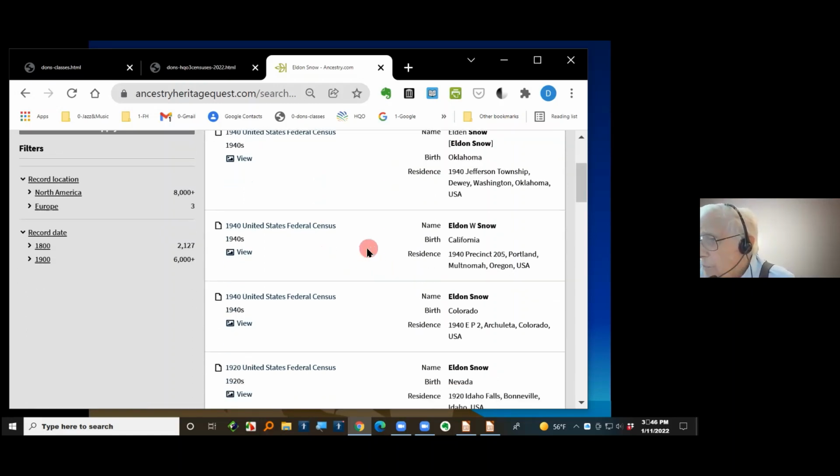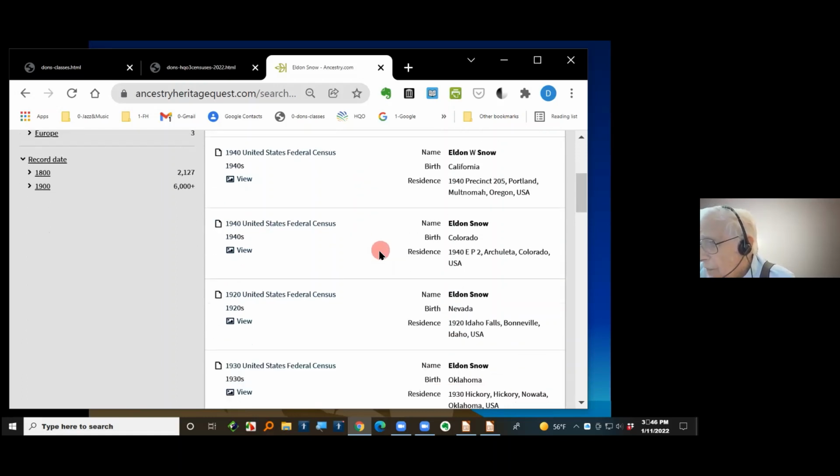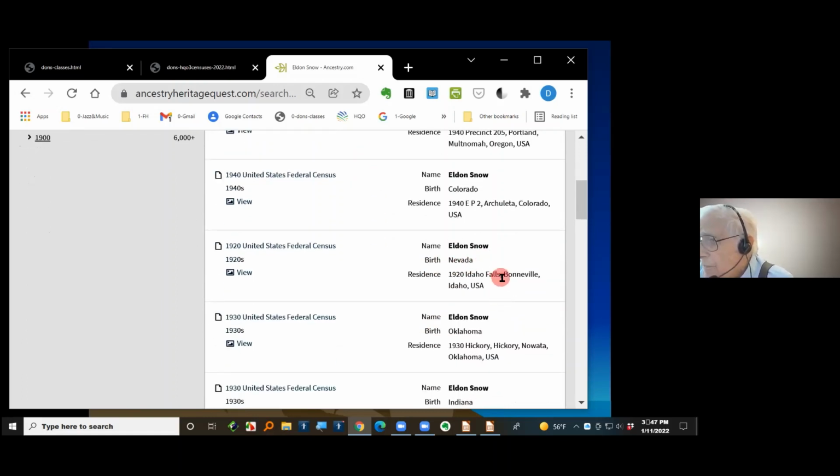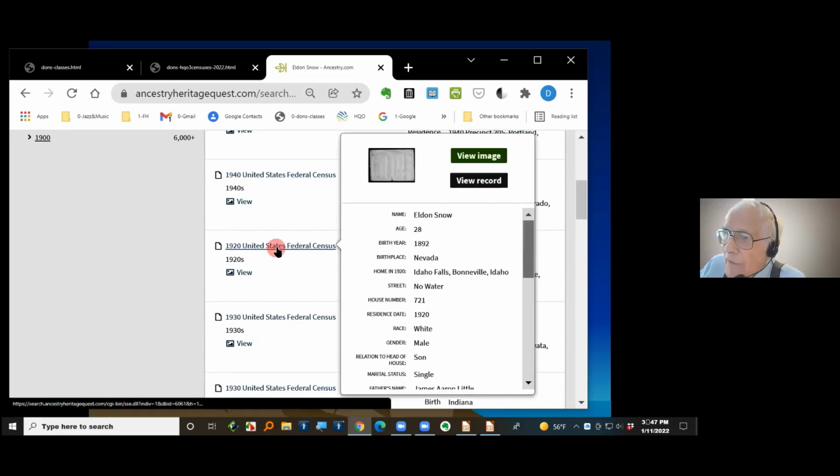So if there's one over here that was born in Nevada, there's one right there. Eldon Snow, born in Nevada. In 1920, he's in Idaho Falls in Bonneville State. Now my dad did go up there at that time period. I'm just highlighting, moving the cursor over to where the link is, and here's the information. It says this guy was 28. He was born in 1892. Now keep in mind that censuses could be a year either way of their actual birth. Dad was born in 1891, so that's a possibility. He was born in Nevada.